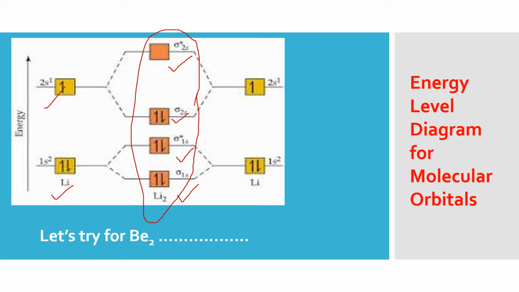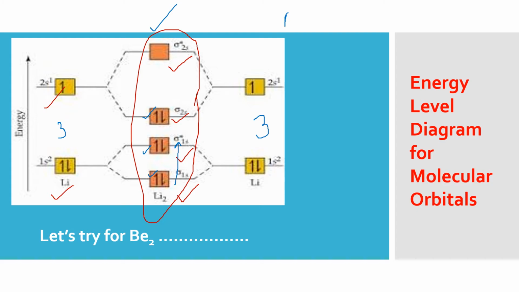So molecular orbitals will also be 4 in total. You have 3 electrons this side and 3 electrons this side, 6 electrons. So keep filling in the increasing order of energy, 2 electrons, 2 electrons, 2 electrons. Magnetic behavior, can you predict? Yes, it has to be diamagnetic, no unpaired electron.